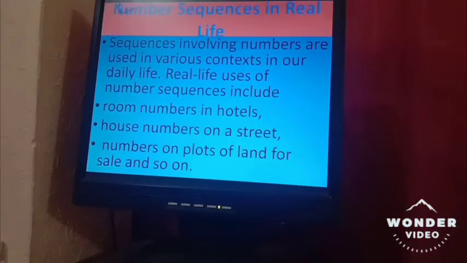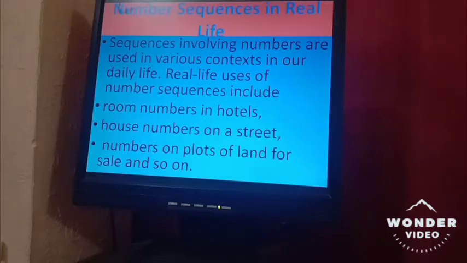Now the importance of number sequence in our daily life. So what is the importance? Where do we find such sequences in our daily life? Mostly, sequences involving numbers are used in various contexts in our daily life. Real life uses of number sequences include room numbers in hotels.